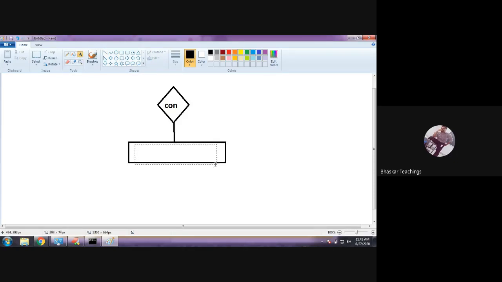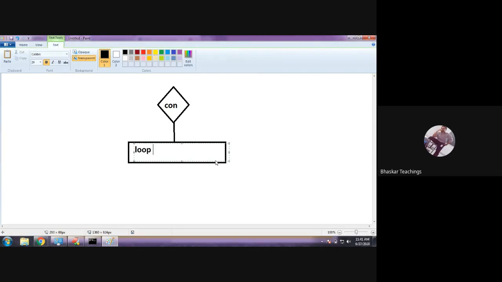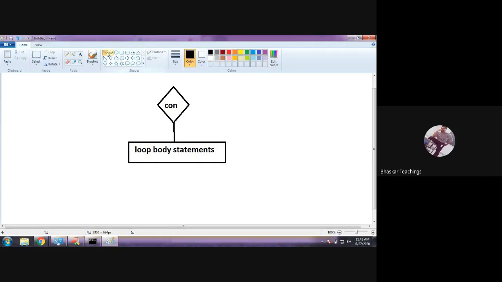That means the loop body statements will be executed. Actually, it is coming from here, right? We should mention this also. So the flow control is this way. When the condition is entered, some loop condition, assume for loop or anything. Now, what is going to happen when the body statements are executed? It is going to go back to the condition once again. That is the process.